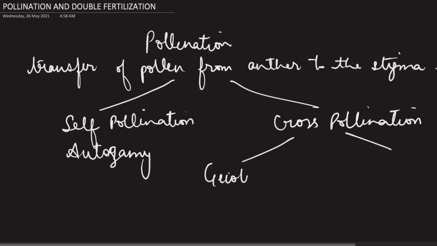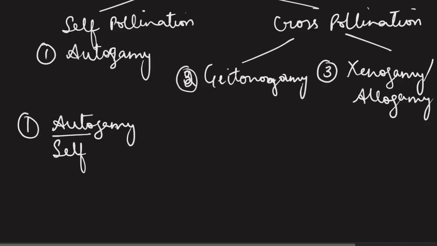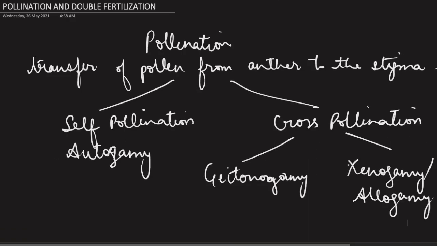But here in 12th class, we will see that self-pollination is also termed as autogamy here, and cross-pollination is subdivided into heterogamy and xenogamy, which is also called as allogamy. So in 12th class, we simply do not state the types of pollination as self or cross. We call them by these three different names: one, autogamy; second, heterogamy; and the third, xenogamy or allogamy.